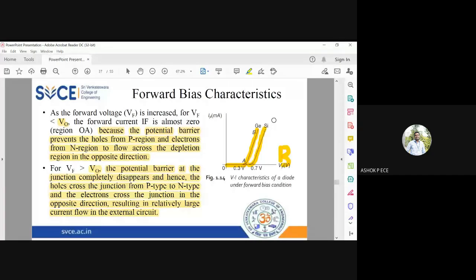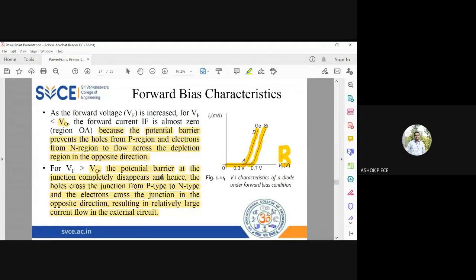Barrier is an obstacle, right? The obstacle can be overcome when you give additional energy. So in forward bias, the barrier width will keep on decreasing as you increase the voltage, because the electrons and holes will acquire more energy and cross the depletion region, resulting in large current flow in the external circuit. So in the forward bias, there are two conditions you have to analyze: before the barrier potential and after the barrier potential. Before the barrier potential, the current is going to be zero, because electrons and holes don't have the energy to cross, right?